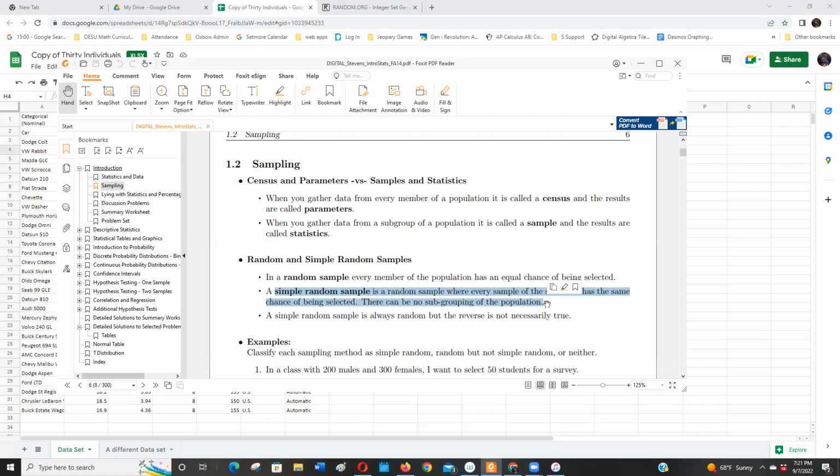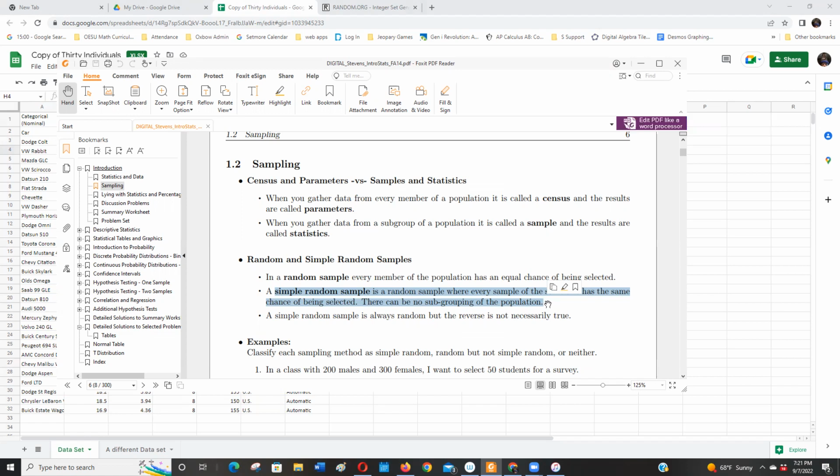I want you to understand what a convenience sample is and what a voluntary response sample is. I want you to be able to recognize those. Most of the other sampling techniques we do are fine. You'll see systematic, cluster. Those are all good. They aren't all simple random samples, but they're still great samples. The voluntary response and the convenience samples, I want you to be able to recognize that those are garbage. We don't want them.